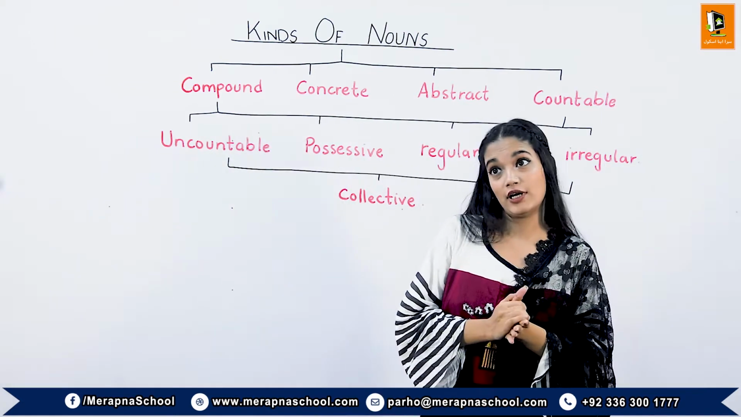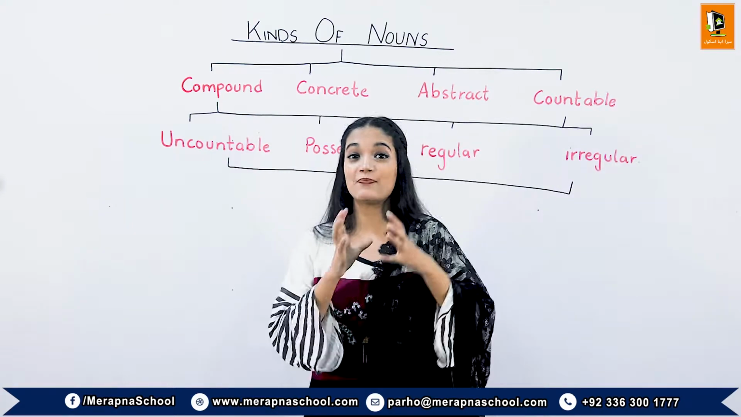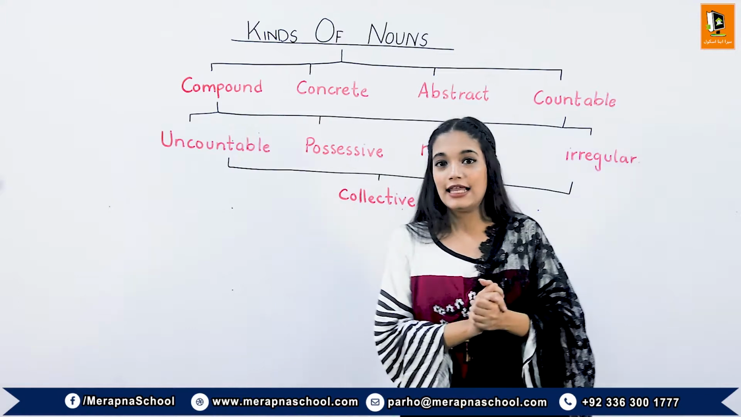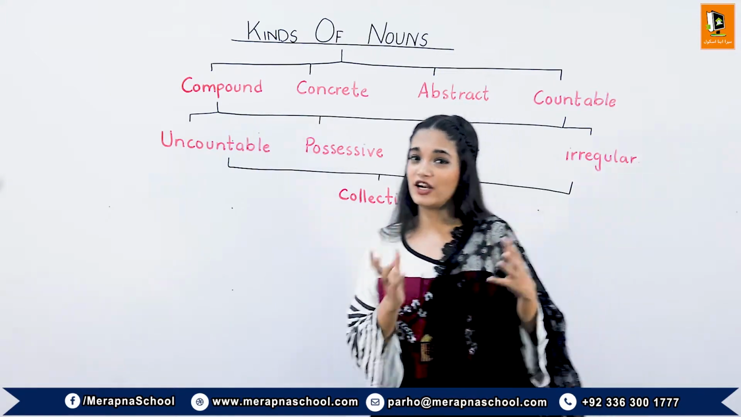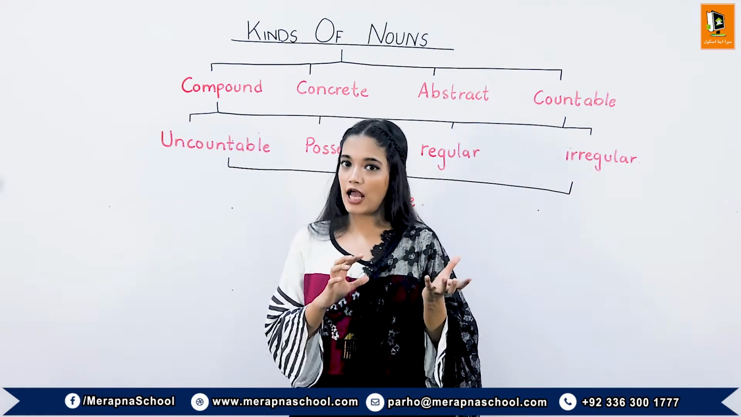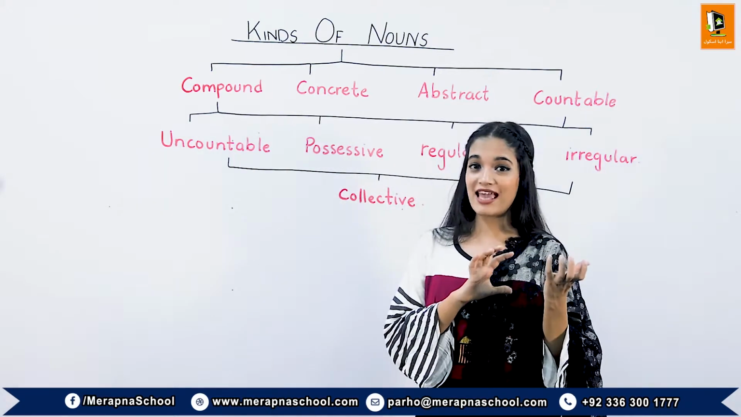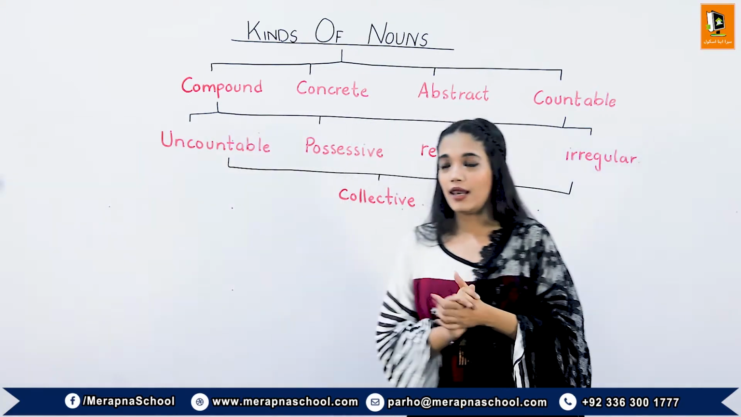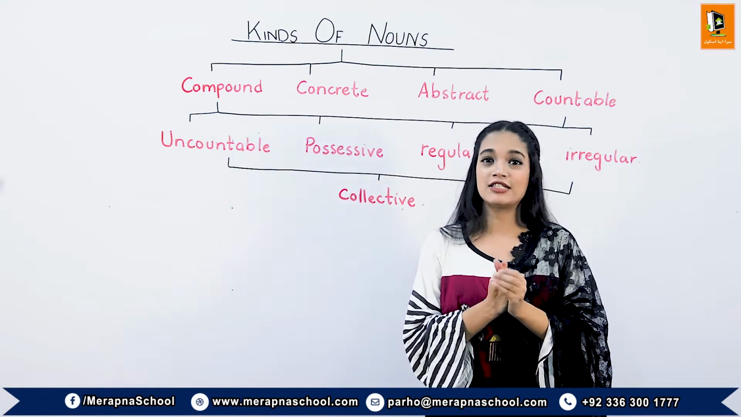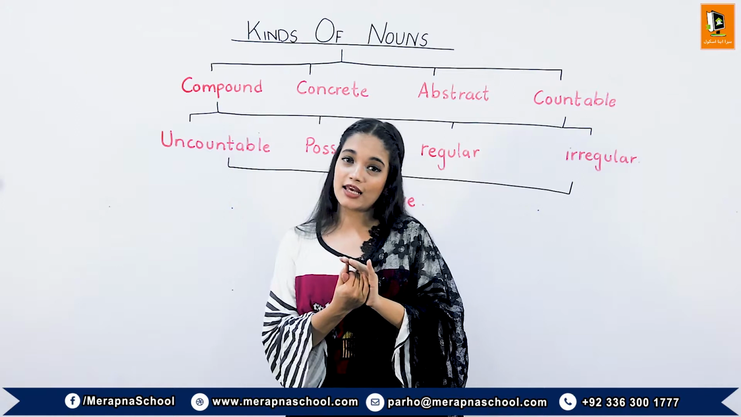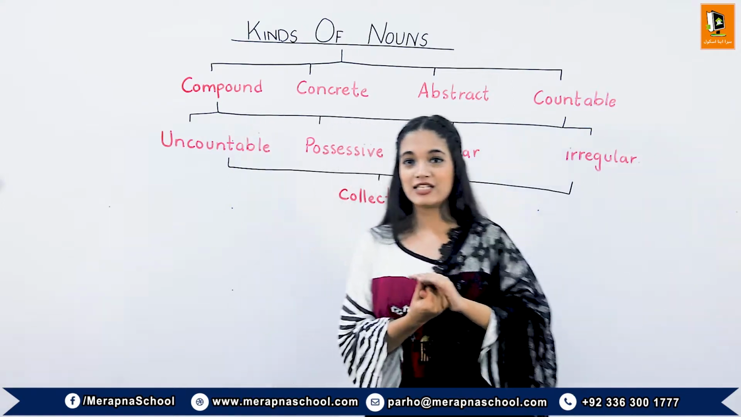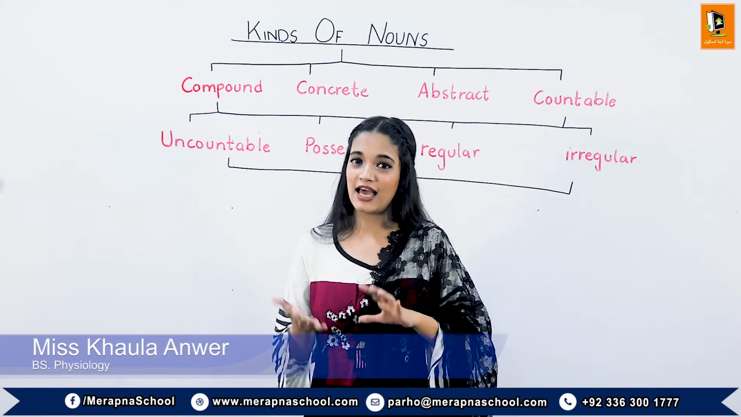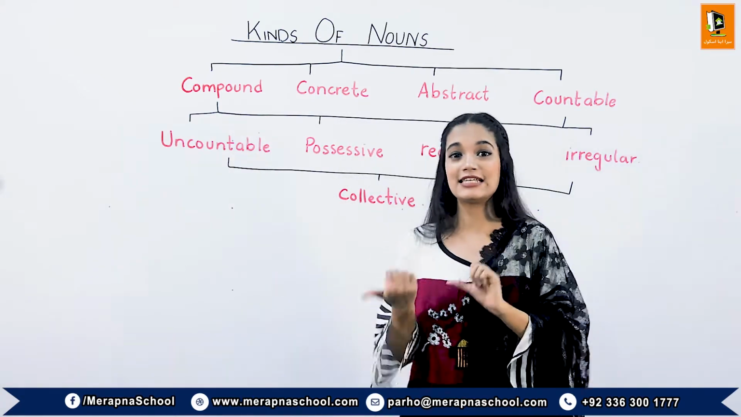So what are the proper nouns? Proper nouns are special names given to a person, place, animal or thing. Like I said, a general name for the person is boy, but its special name can be Basit. So Basit is a proper noun. Like I mentioned, city is a general name given to a place, but Karachi is a special name of a city.